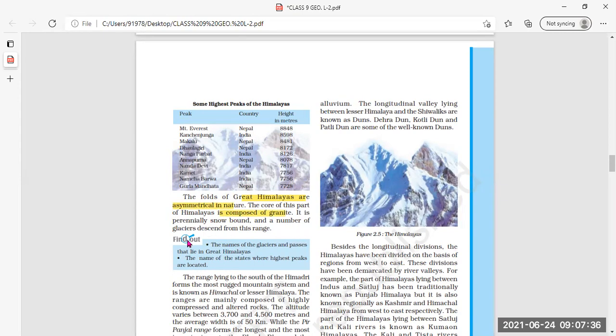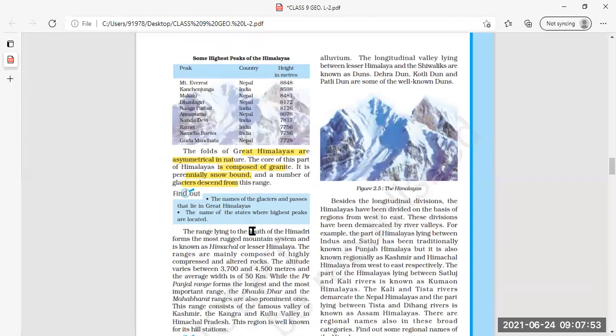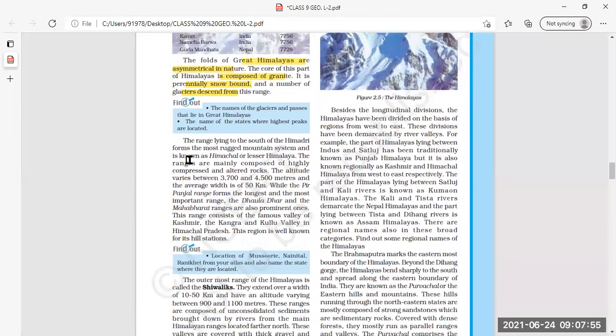Then it is perennially snowbound, and a number of glaciers descend from it. So all these are the features of the Himadri range. Then we have read about the range lying to the south of Himadri, which is what?